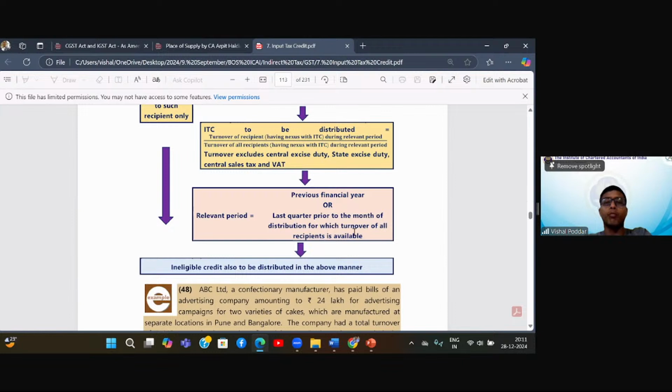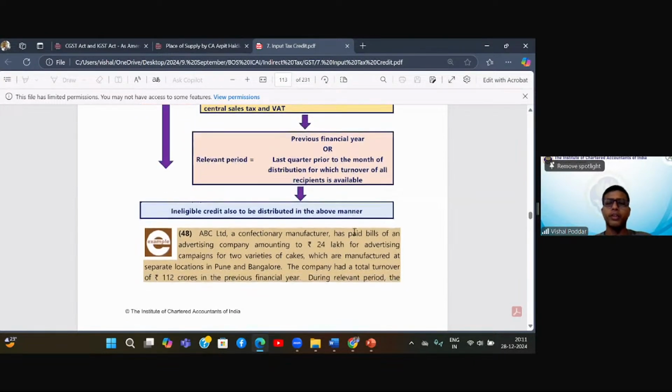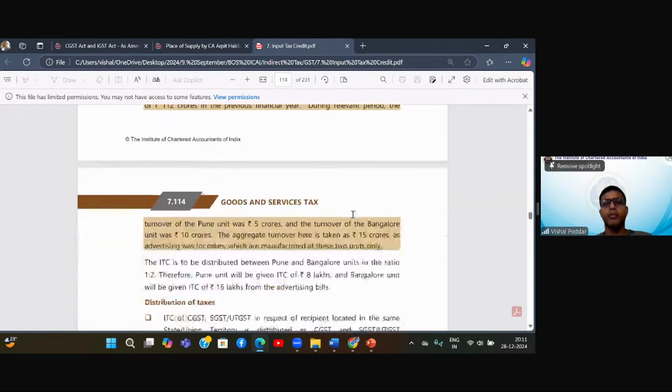Now, one thing is silent. What if this is the first month, because a unit has started in this month itself? There is no previous quarter also. Then the answer is, if nothing is mentioned, obviously I have no other choice but to take the turnover of this month only. Until I have a last quarter, I cannot even take this rule. Though this is not expressly mentioned, that is how logically it will be applied.